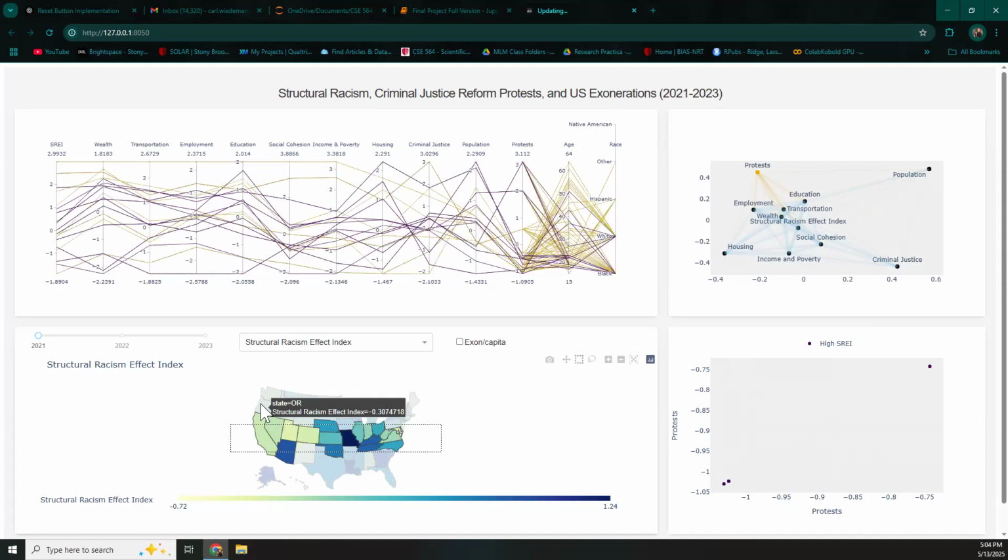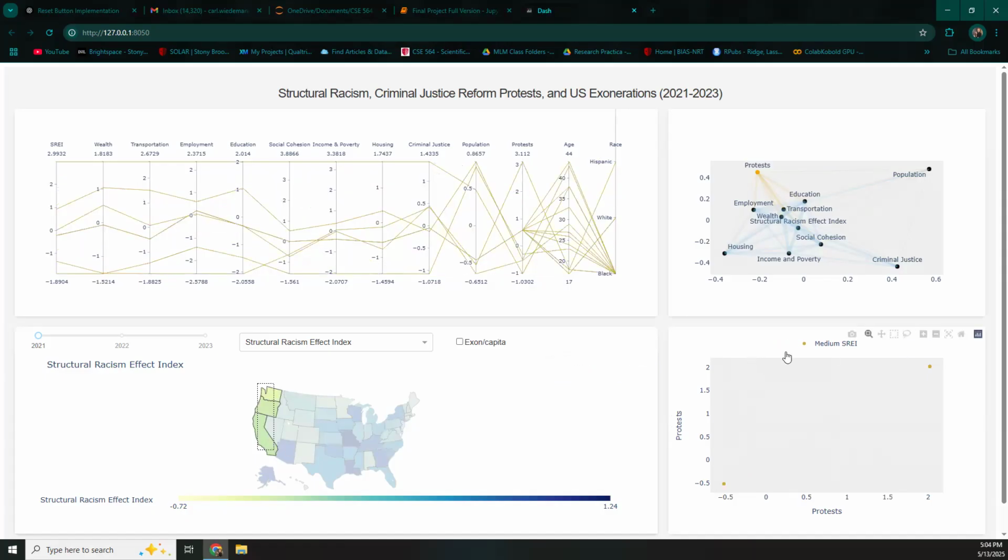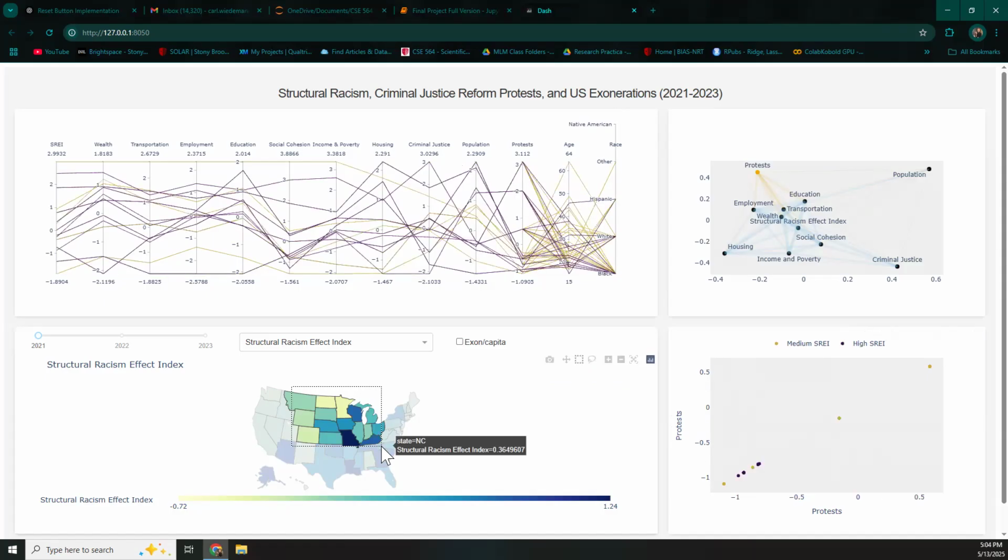If we just look at the West Coast, it's only medium. And then if we look in the middle of the US, we're just seeing medium and high disparities. So you can see that a lot of this clustering is not just relative to exonerations, but it's regionally defined across the US. So these patterns can differentiate according to whatever region you're most interested in looking at.